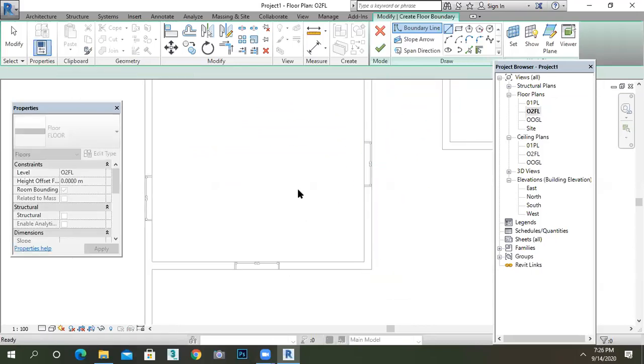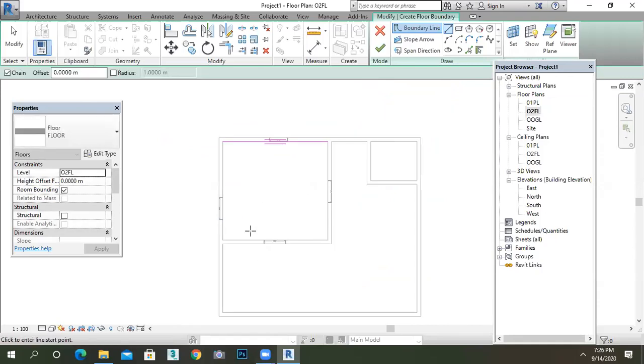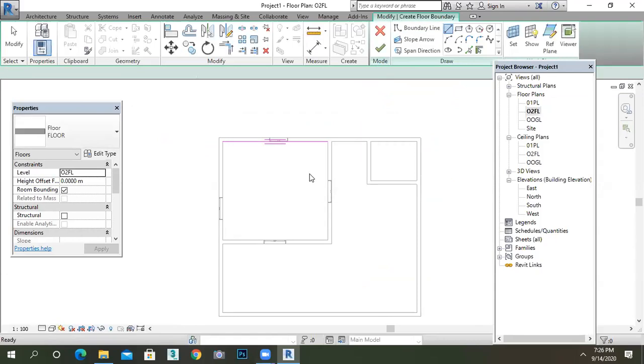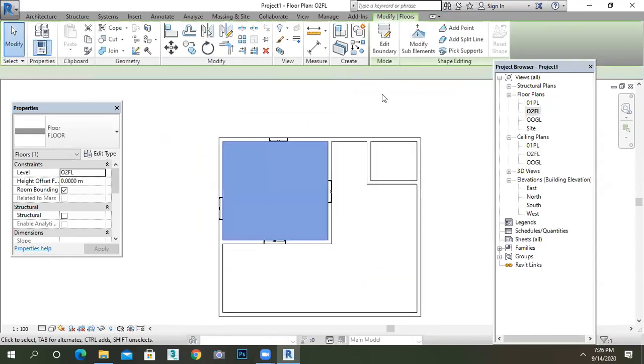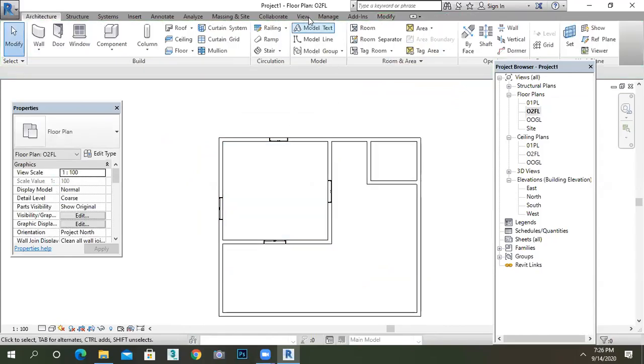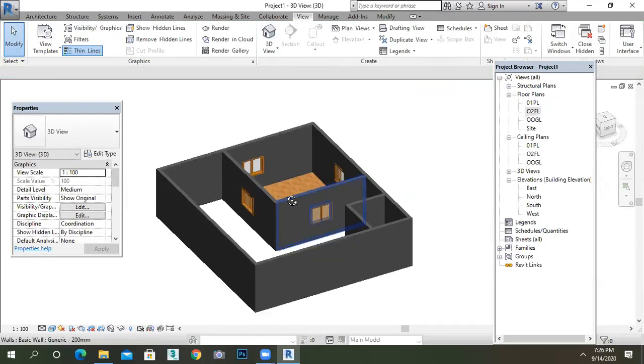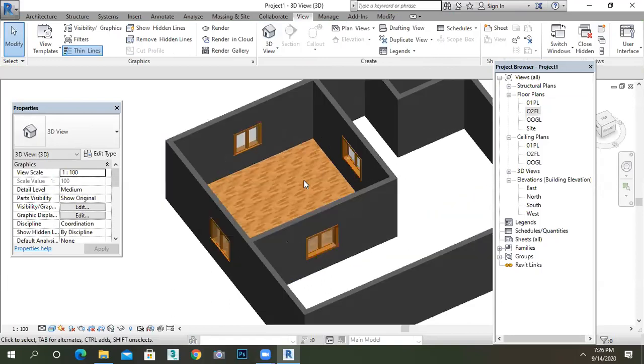Before going to the floor, you have to place your door, compulsory. I will tell you once again, or else you can draw it. I'll tell you after that. For example, this is my room. Close it, and then say close. You have to close, this is compulsory. Go to the view and click on 3D. See, are you able to see my floor?